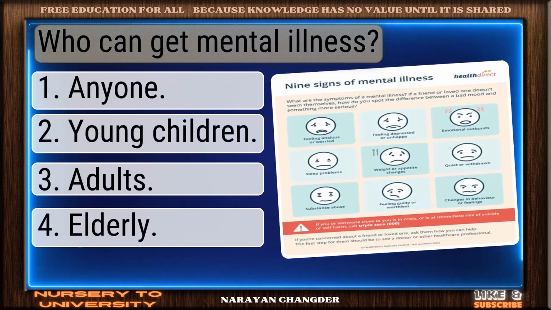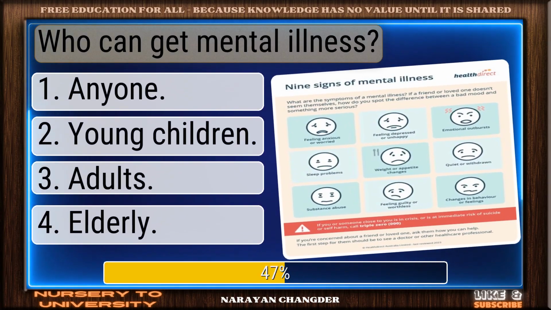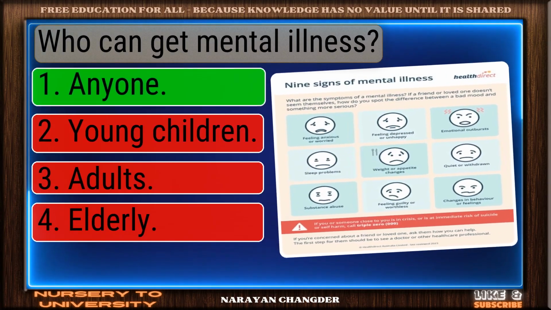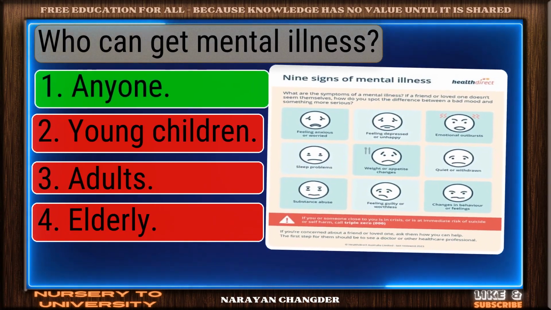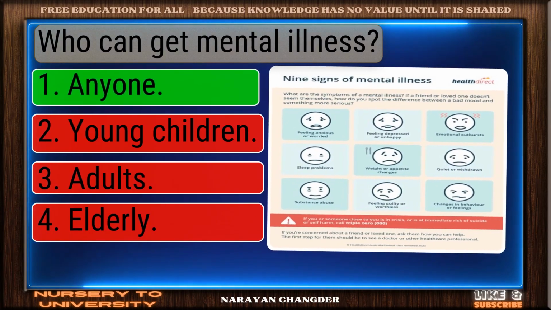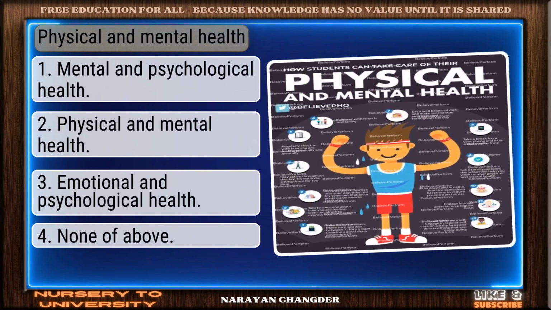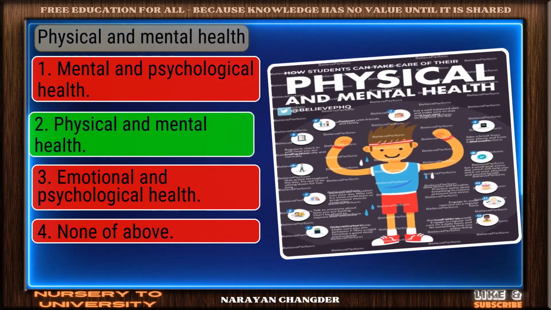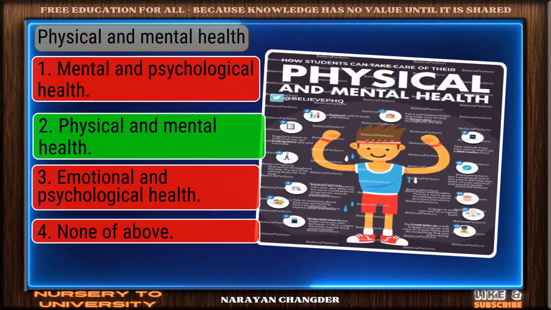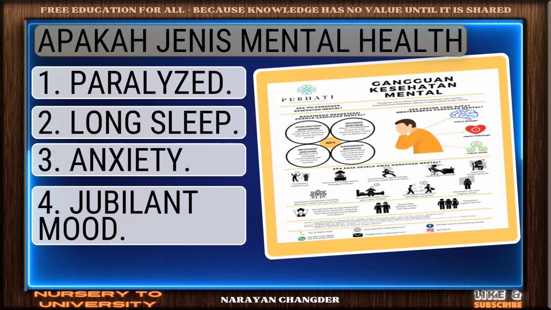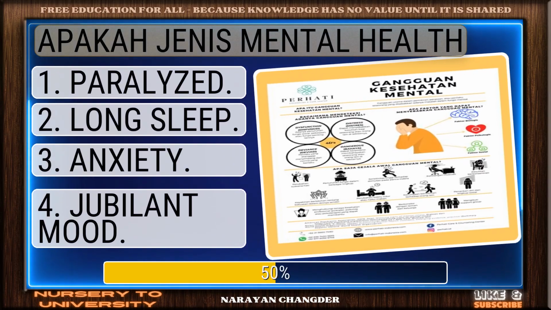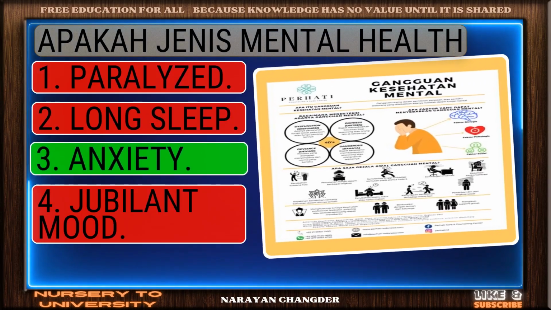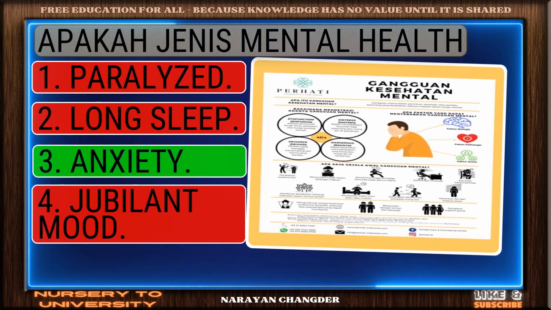Who can get mental illness? Correct response. Anyone is the most accurate answer. Physical and mental health. Bravo. Physical and mental health is the answer. Genus mental health. Smart pick. Anxiety is the correct choice.